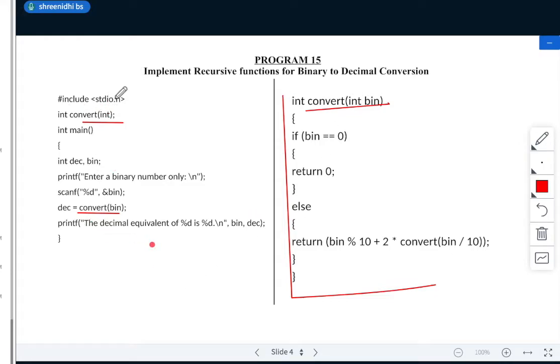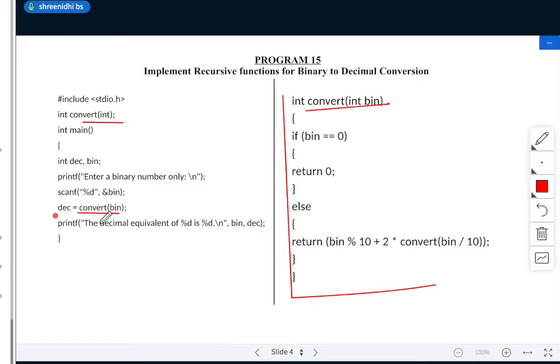So hash include stdio.h header file. Int convert is the recursion function, and here I am giving only int, so no need to specify any variable. The meaning of this is I'll be passing one integer value. Next int main, I need two variables, one for the decimal, one for your binary number. Here I am printing enter binary number only. You will not be entering any numerical values, only binary number, that's ones and zeros. Whatever you enter will be stored in the address of bin.